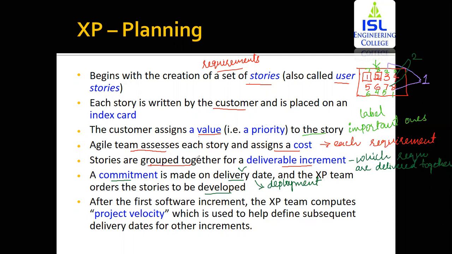Then the last point is, after the first software increment, the extreme programming team computes the project velocity. Now in here, project velocity is identified so that you identify at what pace you are developing the software. What is the speed, or how much time is required to deliver each increment.